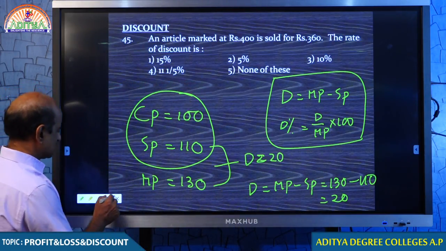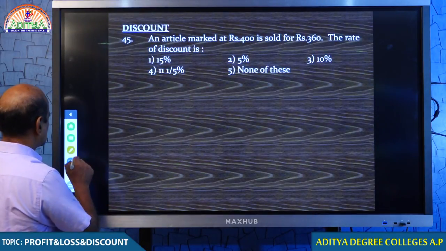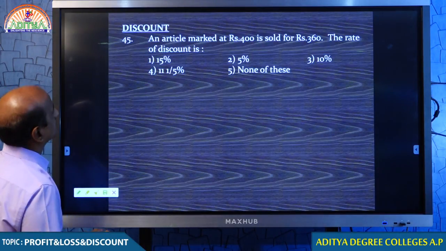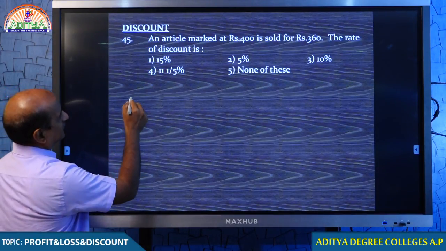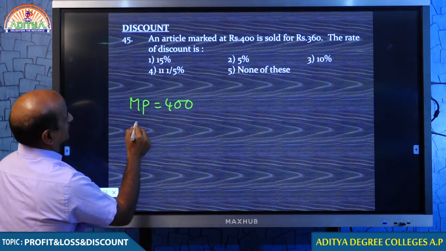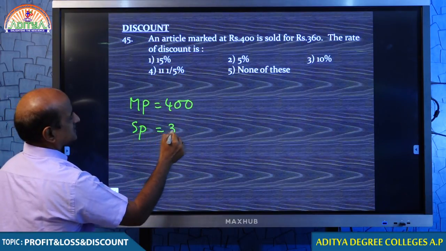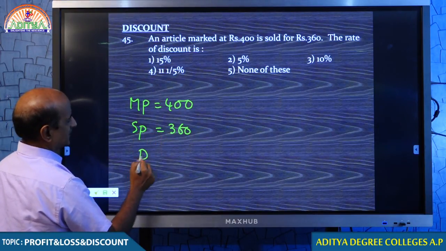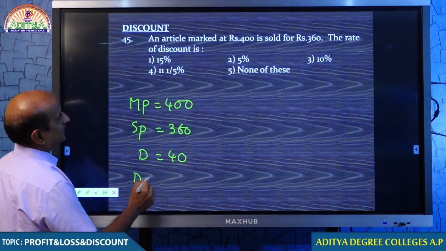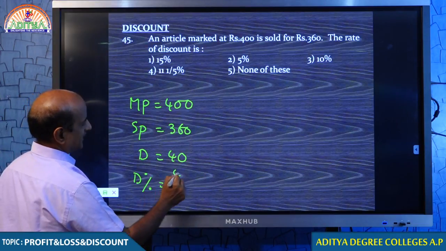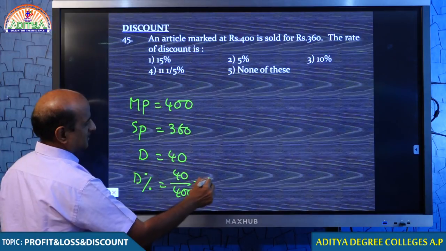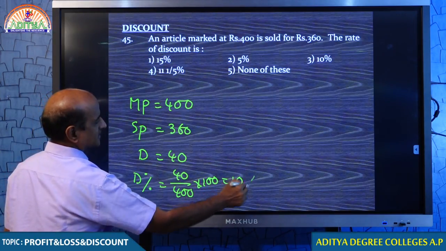Okay. Come on, students. Now we answer some of the questions. Question number 45. Just look at that. An article marked at 400 rupees was sold for 360 rupees. If you are asking me to find the discount, I would say 40. But you are asking me to find the rate of discount. Rate of discount is given by the formula discount by market price into 100. Your answer is 10%.